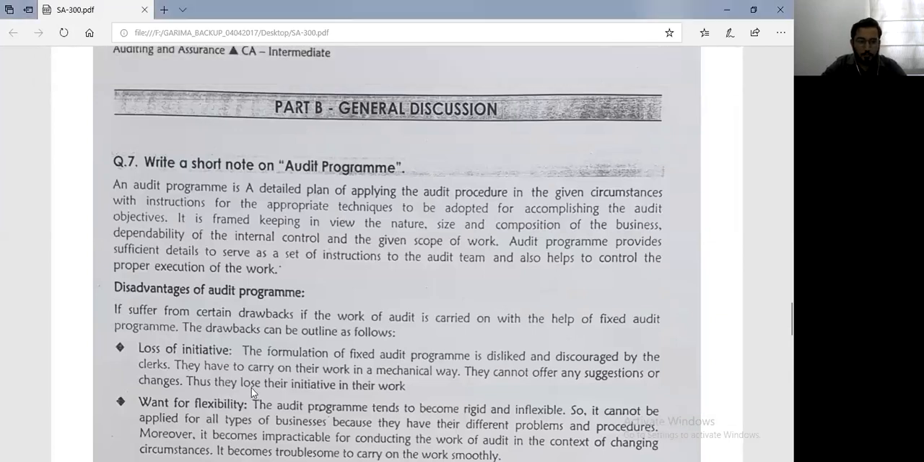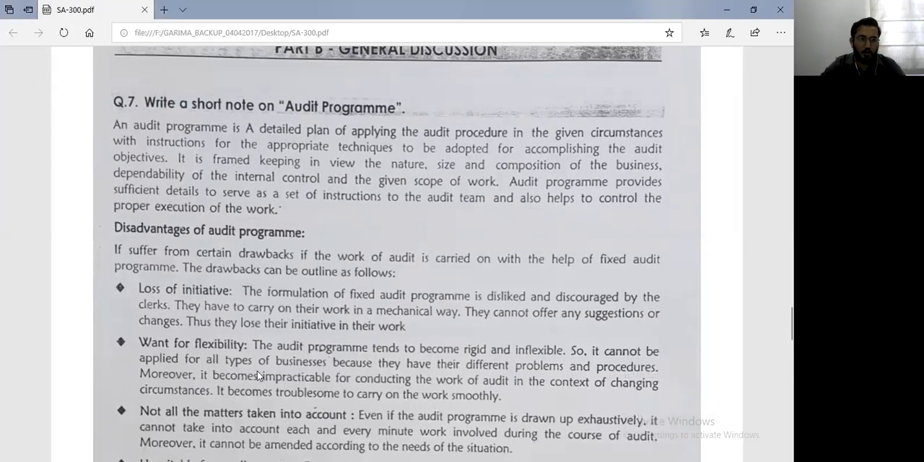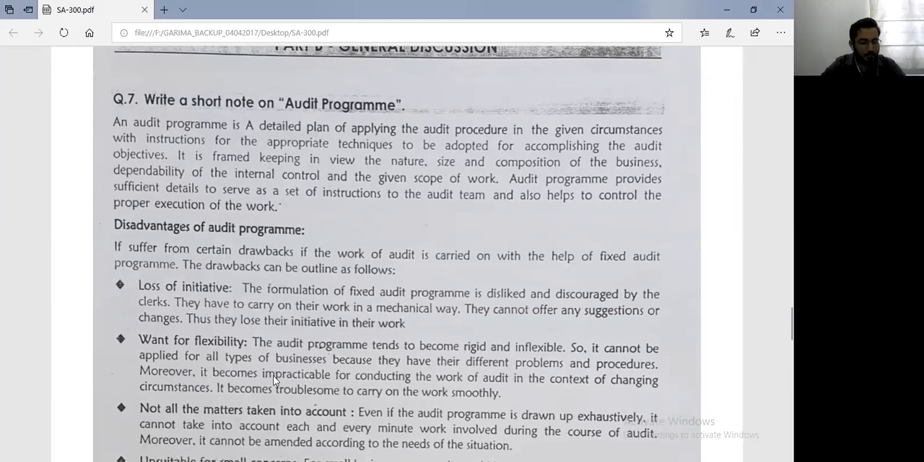The first point is loss of initiative. Okay, see what it says. Loss of initiative. The formulation of a fixed audit program is disliked and discouraged by the clerks. They have to carry on the work in a mechanical way. They cannot offer any suggestions or changes. Thus, they lose their initiative in their work.